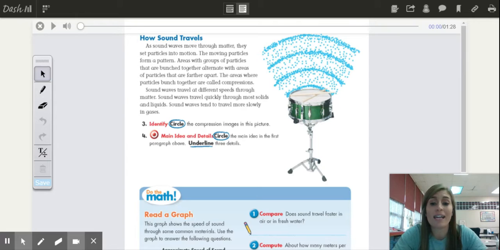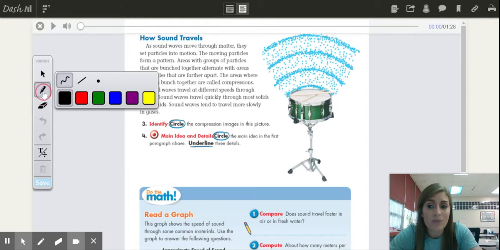Sound waves travel at a different speed through matter. So sound waves travel quickly through most solids and liquids, and they tend to travel more slowly in gases. So I want you to look over here at this picture of the drum, and then we've got the sound waves coming off of it. And it's showing that alternating pattern of close together, further apart, close together, further apart, which here represents the compressions.